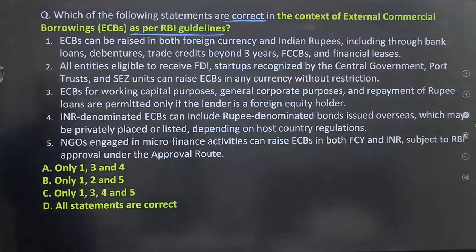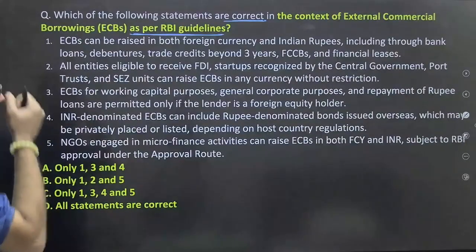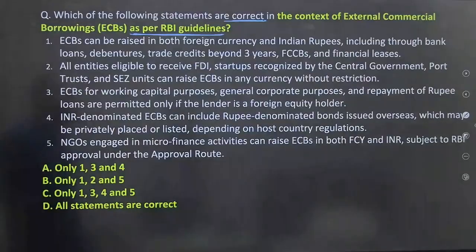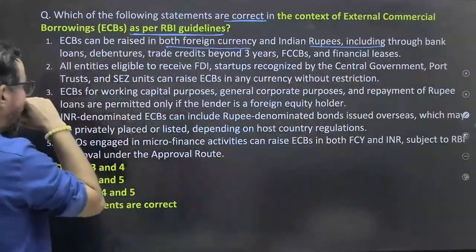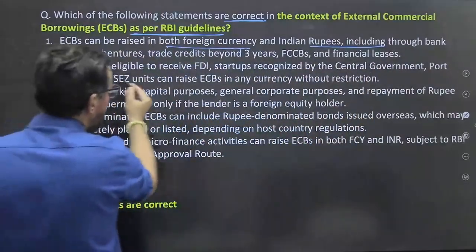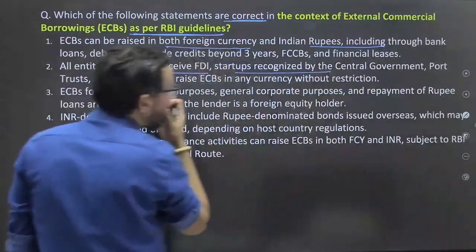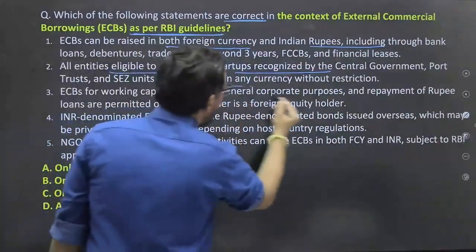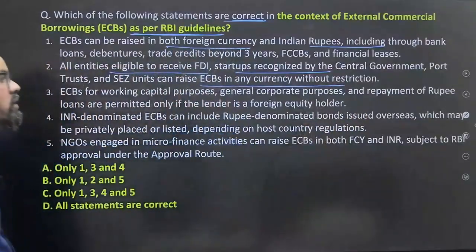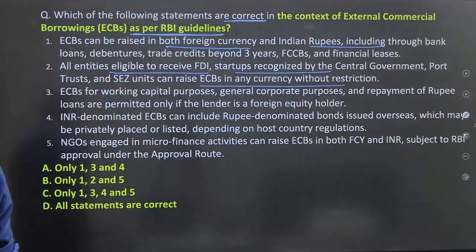Very first question: which of the following statements are correct in the context of ECB, external commercial borrowings? Statement 1: ECB can be raised in both foreign currency and Indian currency. Statement 2: All entities eligible to receive FDI, startups, categories notified by the central government, port trusts can raise ECB in any currency without restrictions. In any currency without the restrictions, okay. Here it is written.